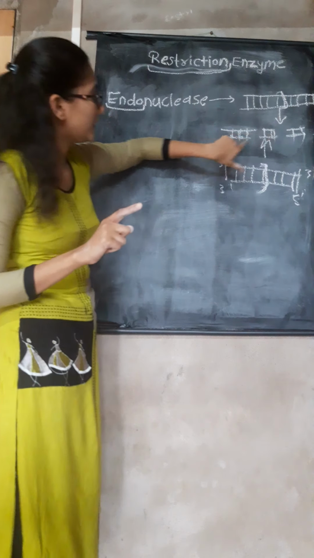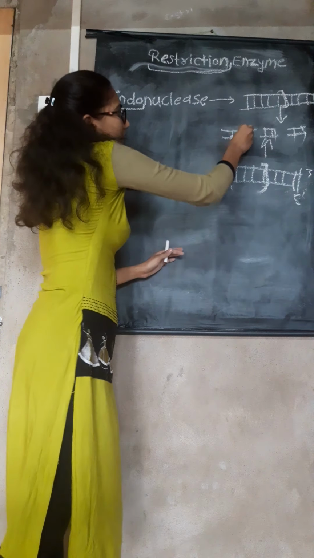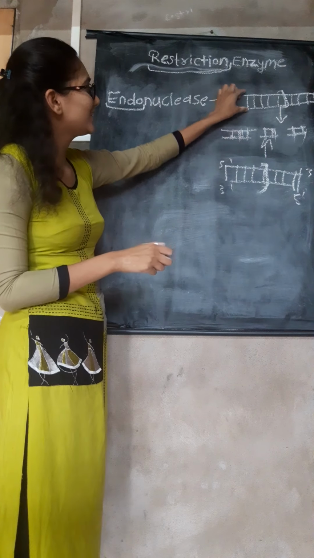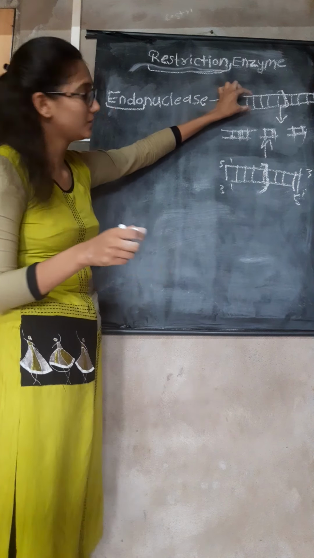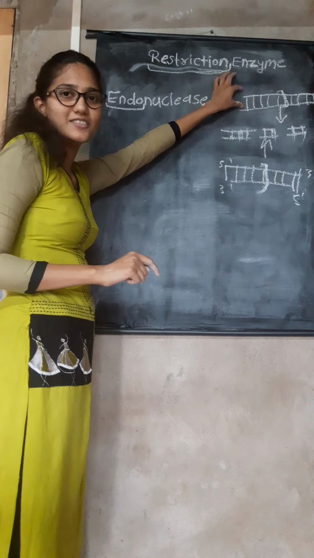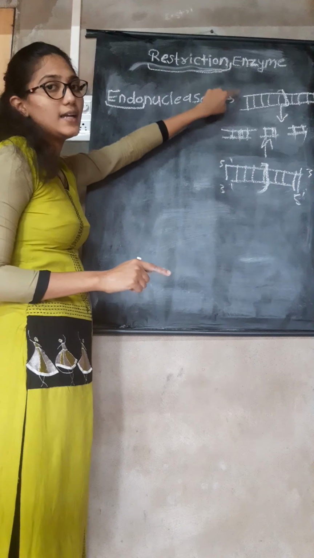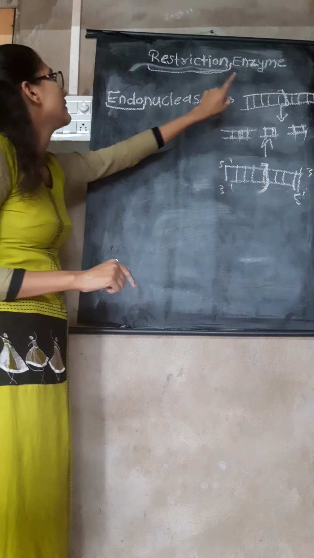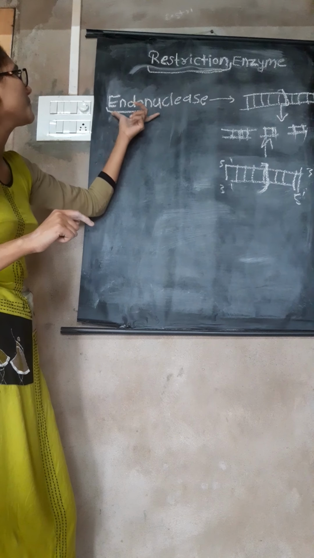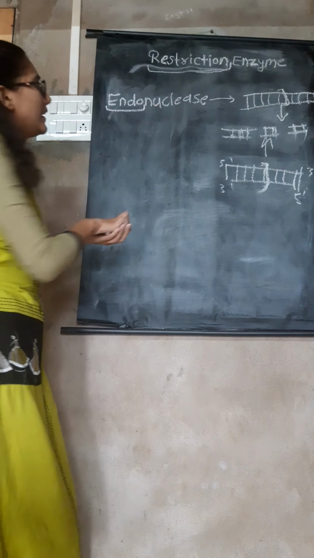Suppose this is a ladder. In this ladder, these two portions are made up of the phosphodiester bond or phosphodiester linkage, and this linkage is broken down by the nuclease enzyme, that is the endonucleases.